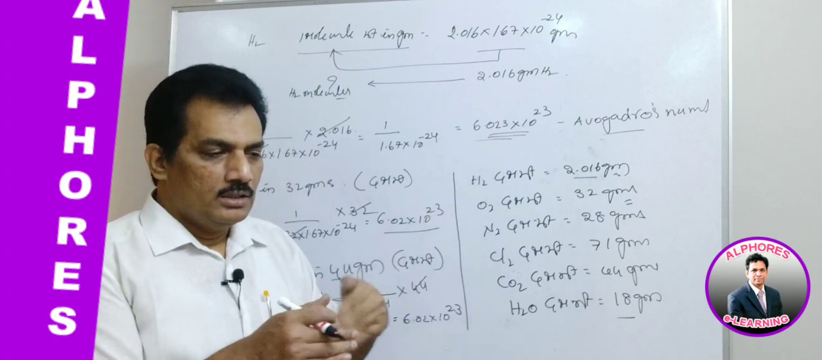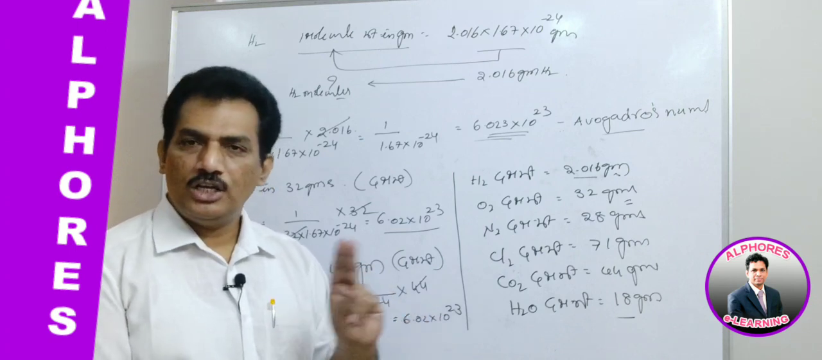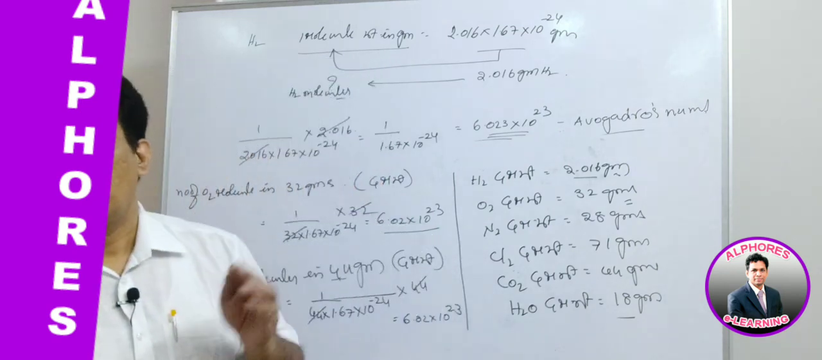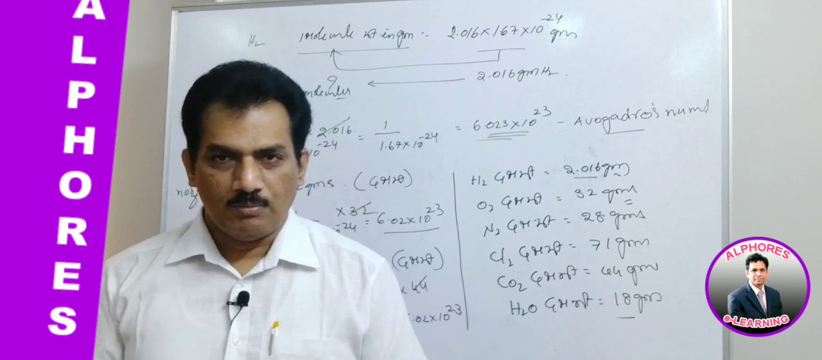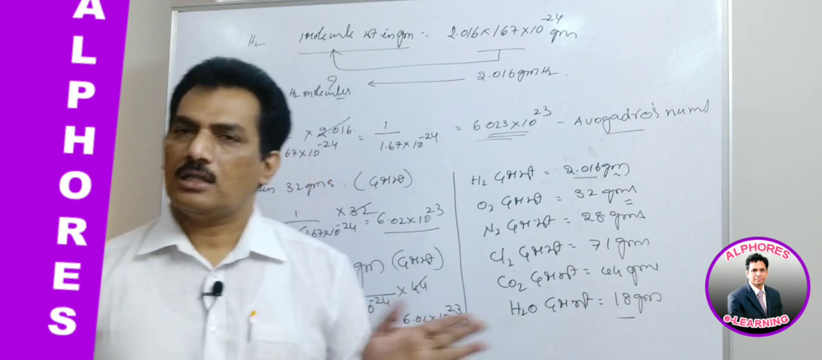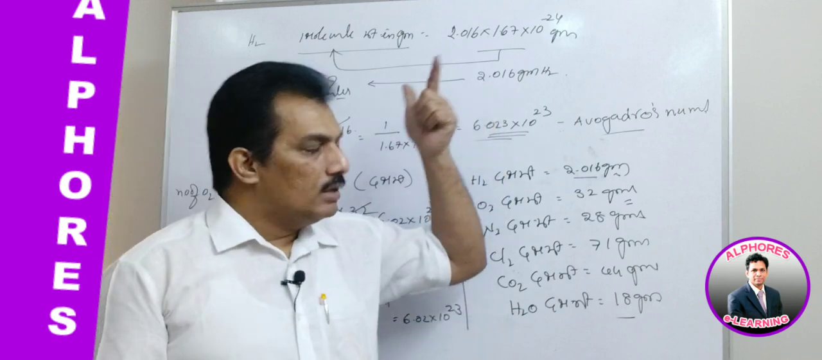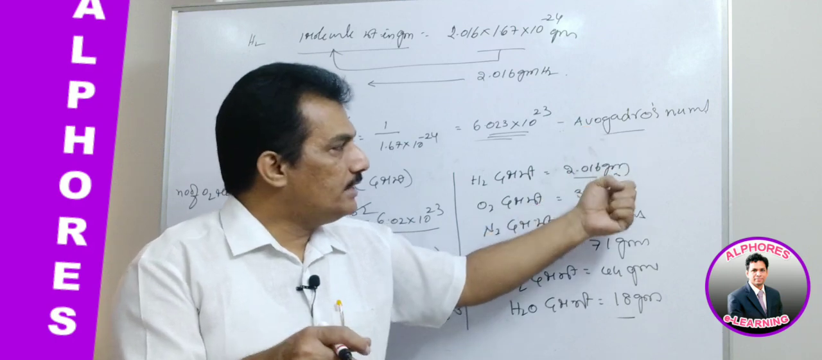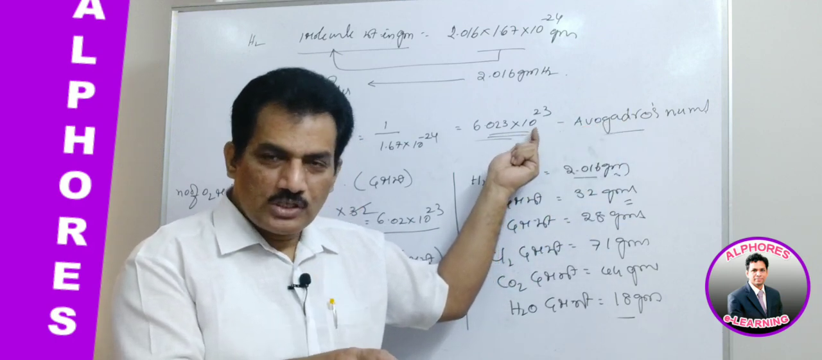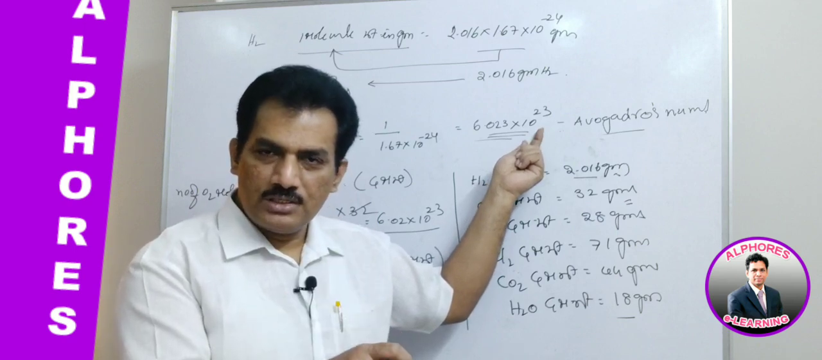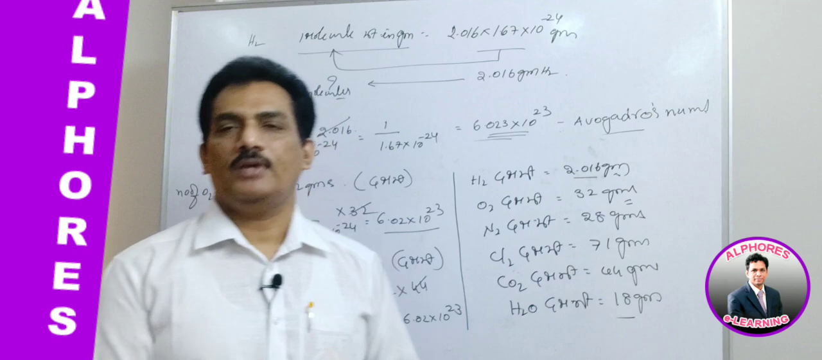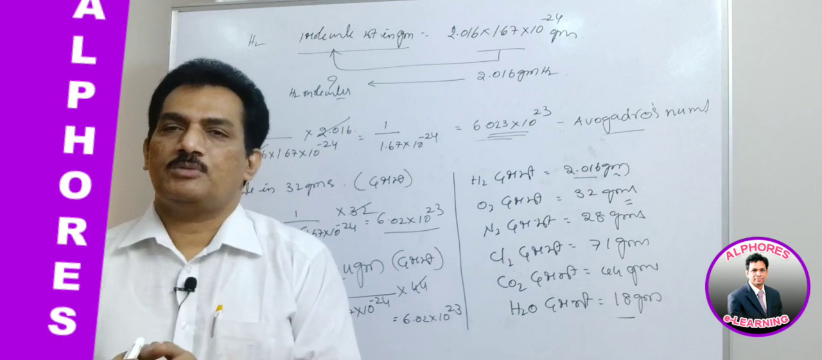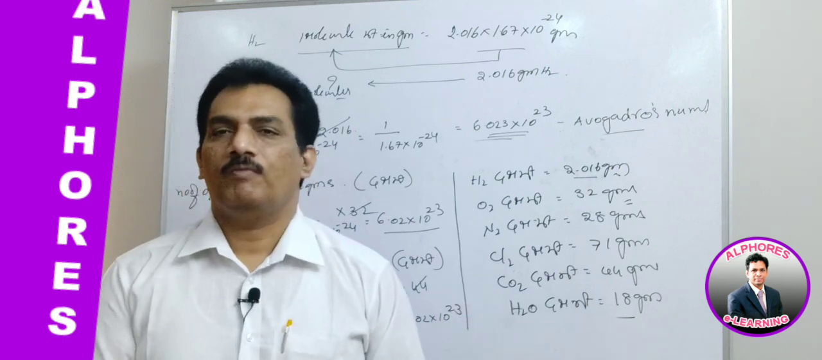Clear? So altogether, in a simple manner we can define gram molecular weight in two different ways. One is molecular weight, which is expressed in AMU. When expressed in grams it is known as gram molecular weight, or otherwise we can consider the weight of Avogadro number of molecules. Again I am repeating, the weight of Avogadro number of molecules of that particular element or substance in grams is the gram molecular weight.